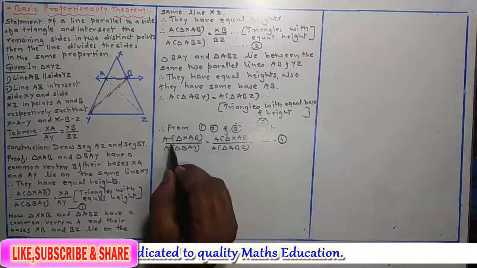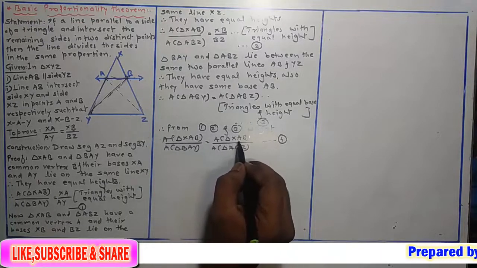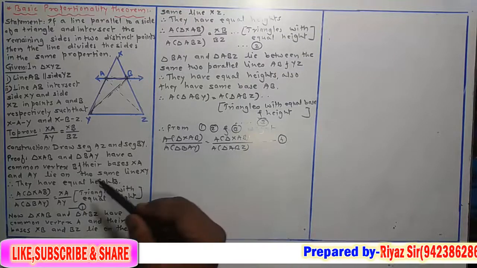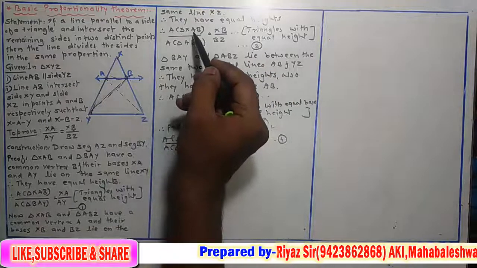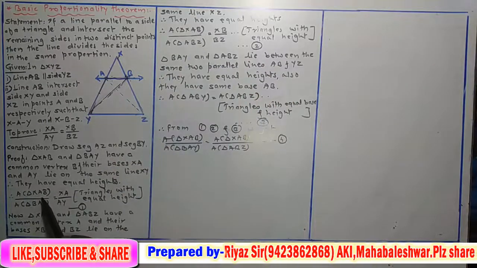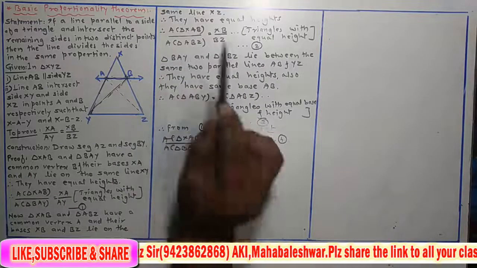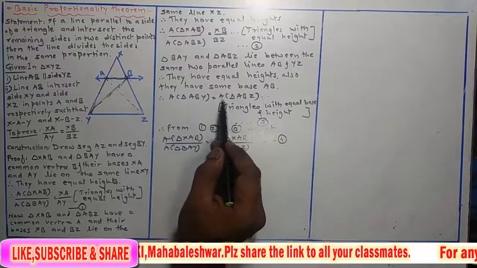From 1, 2 and 3 we get area of triangle XAB upon area of triangle BAY is equal to area of triangle XAB upon area of triangle ABZ, because in equation 1 and 2 if you observe both numerators are same in left hand side. XAB is here, XAB is here. Now in denominator there is BAY and here it is area of triangle ABZ, but in equation 3 we showed that denominator's area is also same.